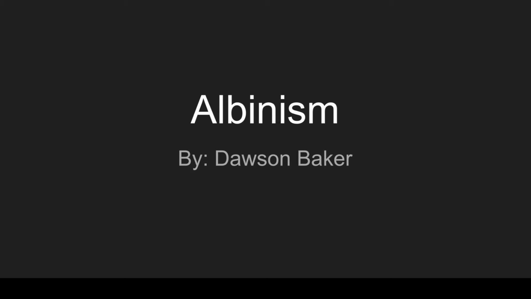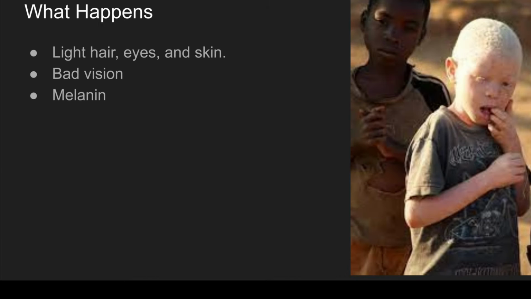This is my albinism project. What is albinism? Albinism is when you lack melanin, which causes you to have light skin, hair, and pink, light blue, green, gray, or light brown eyes. Melanin is what gives you pigment for all of the color in your body.